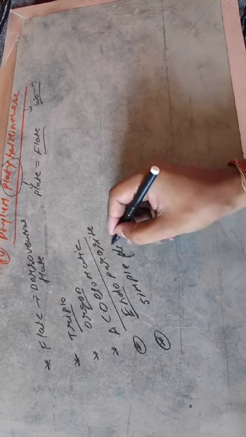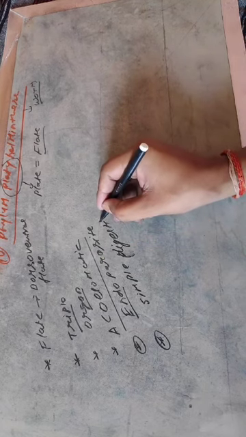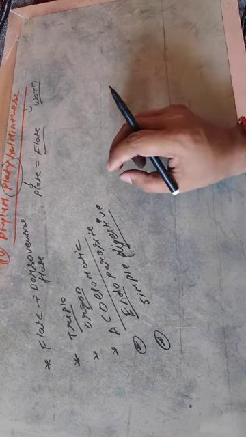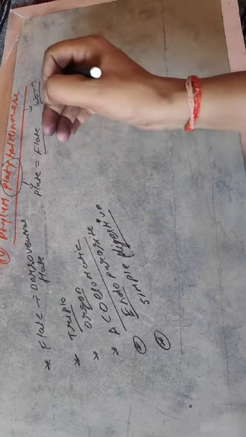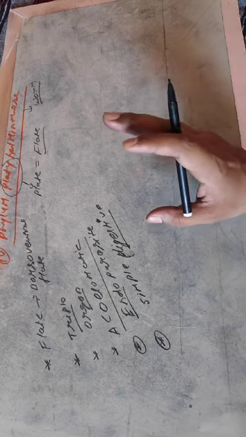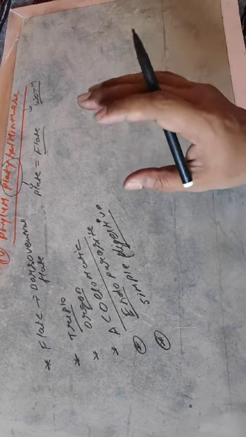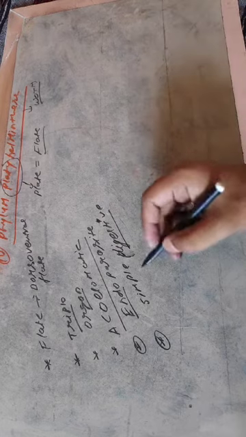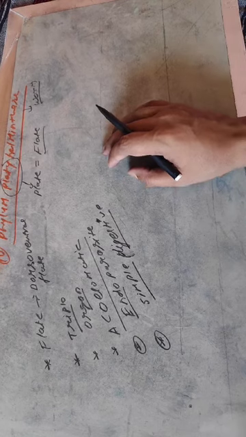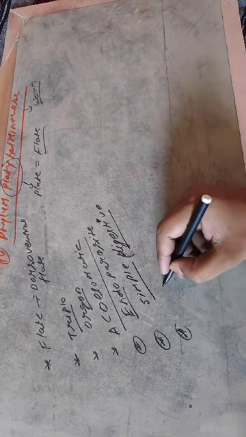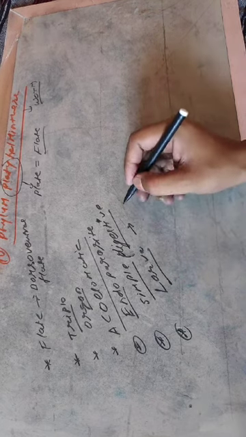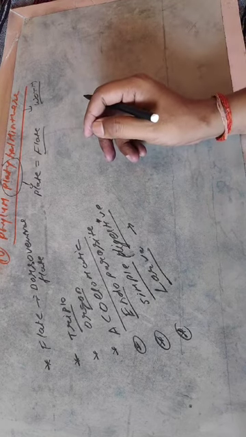Now the other features. They have a very simple digestive system. Why a very simple digestive system? Because they live inside other animals, they do not require any special organs for digestion. They absorb the already digested food material. That's why the Platyhelminthes possess a very simple type of digestive system. And the early stage, that is the larval stage, is common. It means they do not have direct development, that is they show metamorphosis.